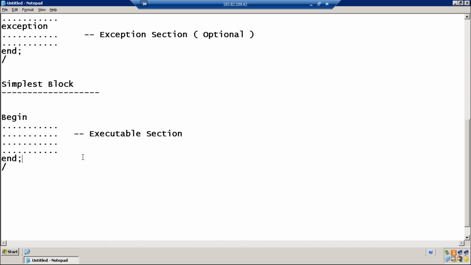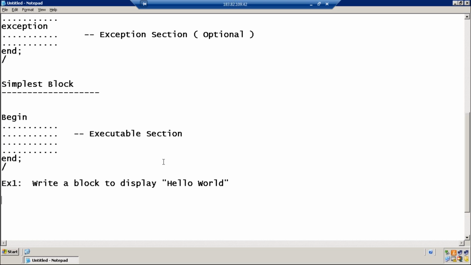Okay. Now let us learn practically writing these PL/SQL block structures with simple examples. Write a program, or write a block, to display hello world.